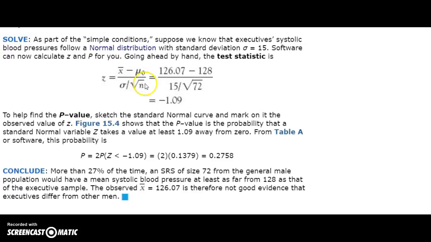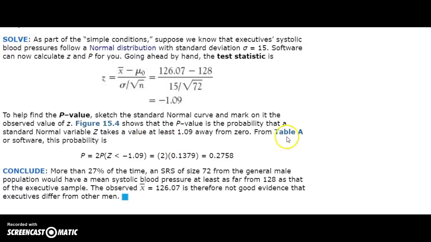So our Z statistic is our particular sample mean minus the population mean of the null hypothesis, over sigma, 15, divided by the square root of our sample size, 72. Working through all that, you get a Z-test statistic of negative 1.09. And now what we need to do is find the p-value to get a sense for how unusual this kind of Z-test statistic is.